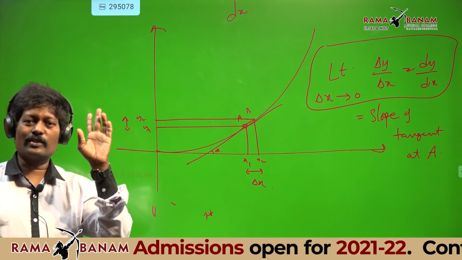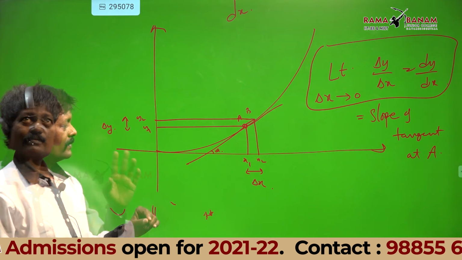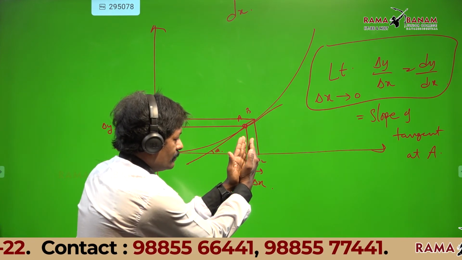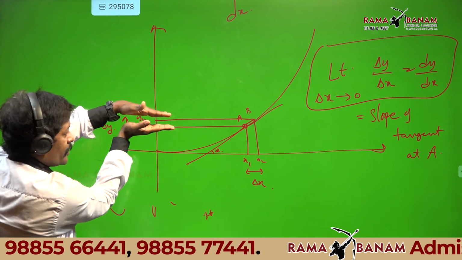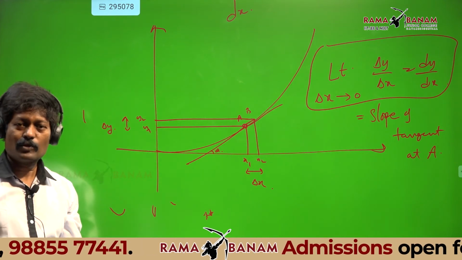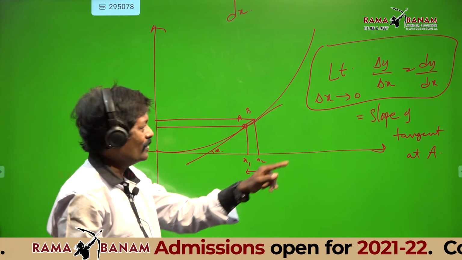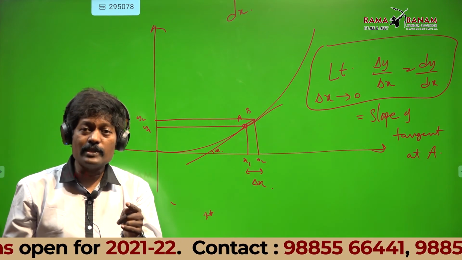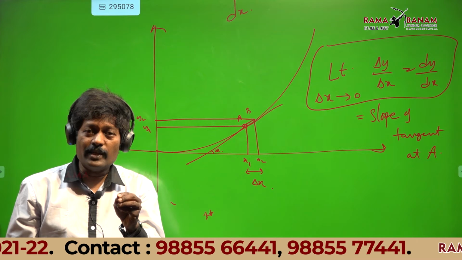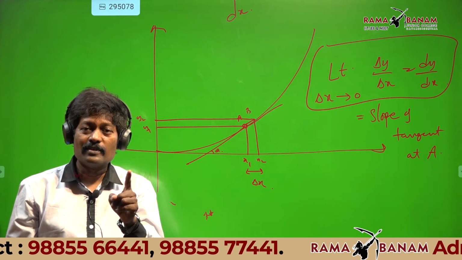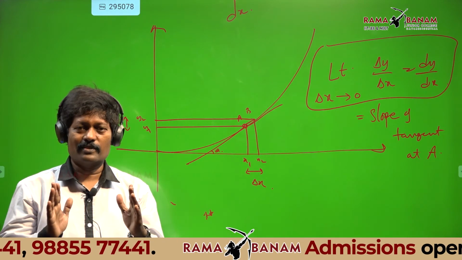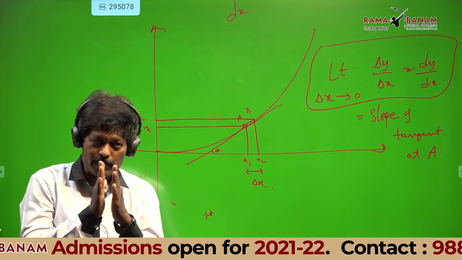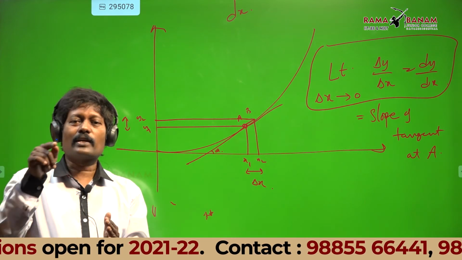They also will come closer. Now listen, as x2 and x1 come closer, y2 and y1 also will come closer. That is the reason why I wrote, as delta x tends to 0. Tends to 0 means they are coming almost closer. If x1 and x2 are coming closer, y1 and y2 will come closer.